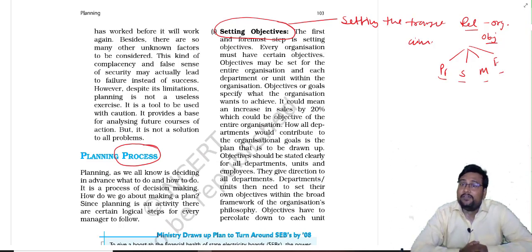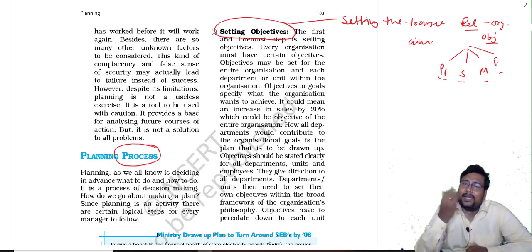Now one very important thing, setting objective is easy? No, it is a very complex process, because if you set objective properly, then your plan will be implemented. Sometimes we set a very high target, we don't have proper resources, we don't have the content, and we set a higher standard. So at that time there will be a problem.